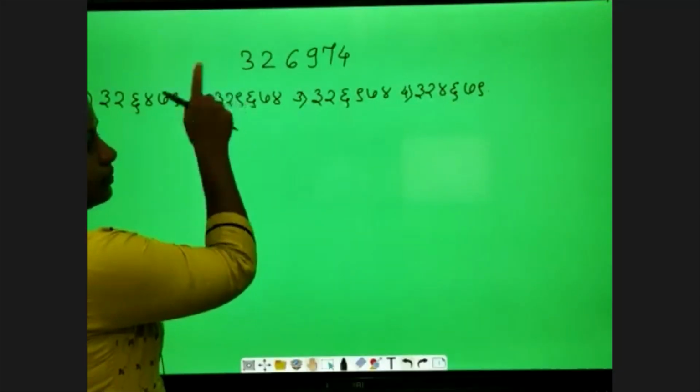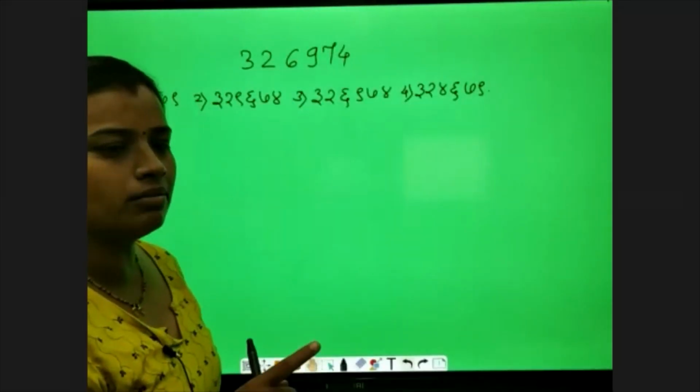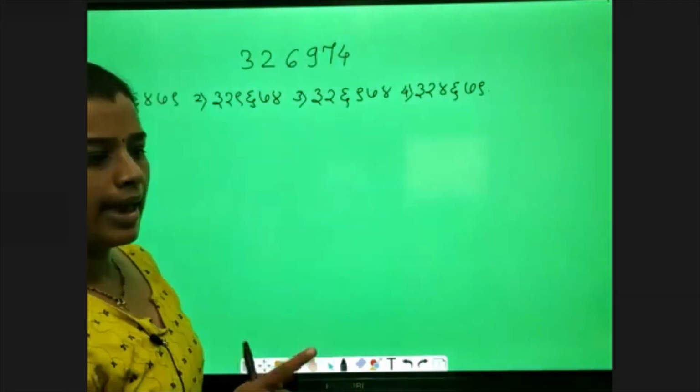So what they have asked us, this number you have to write in Marathi. Your options are: first, 3, 2, 6, 4, 7, 9. Second option is 3, 2, 9, 6, 7, 4. Third option is 3, 2, 6, 9, 7, 4.